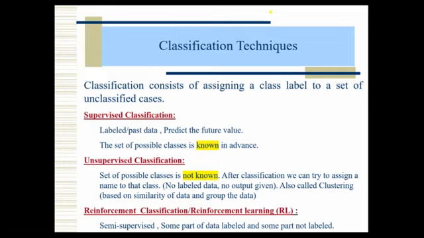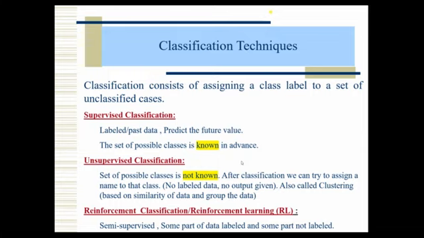That's why supervised means we are giving some supervision to the data, and based on that, for a given instance we are giving a class. So here the set of possible classes is known. If you take binary classification, yes or no. If you take multi-class classification, maybe more than 2 classes. Like that, all the classes we know.